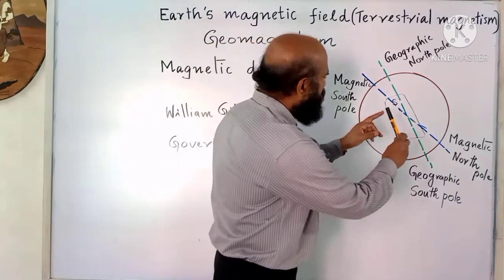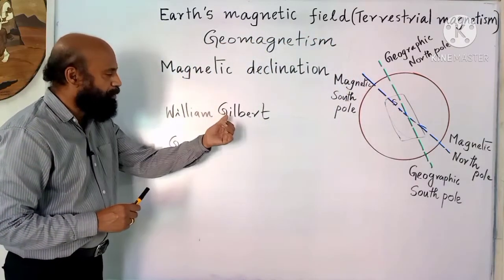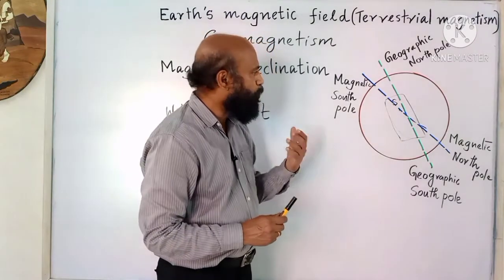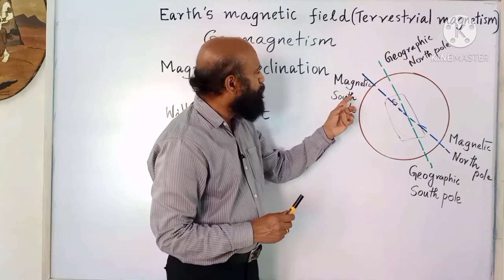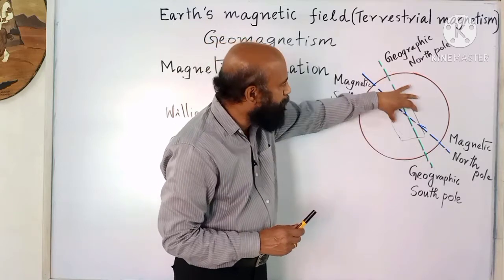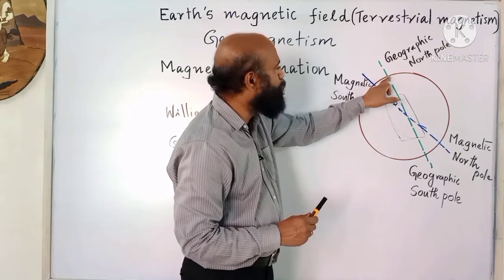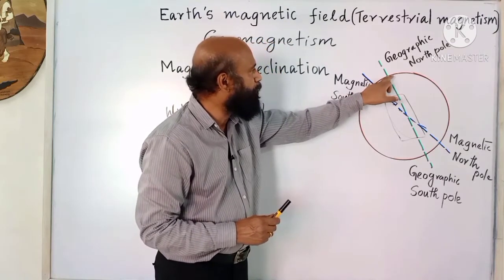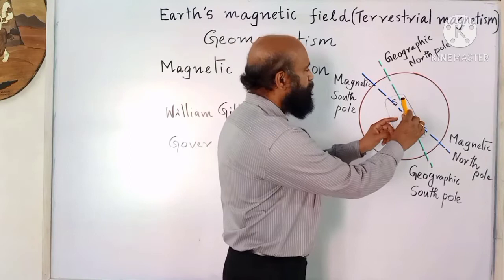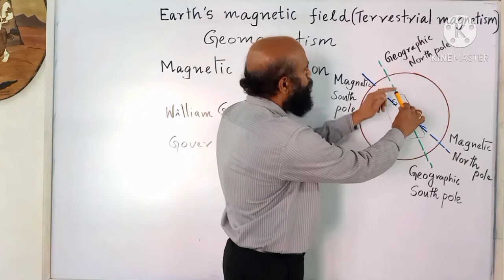A freely suspended magnet is aligned in the north-south direction. According to William Gilbert, Earth is behaving as a huge bar magnet, so it will have a north pole and a south pole. The south pole of Earth's magnetic field or bar magnet is near the geographic north pole. See, the magnetic south pole is near the geographic north pole. So this south pole will attract the north pole of the freely suspended bar magnet. That is why the north pole is pointing towards the geographic north.